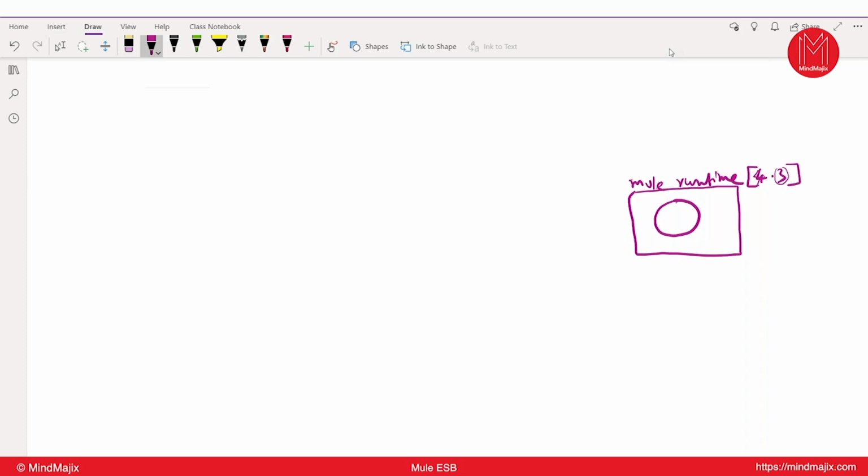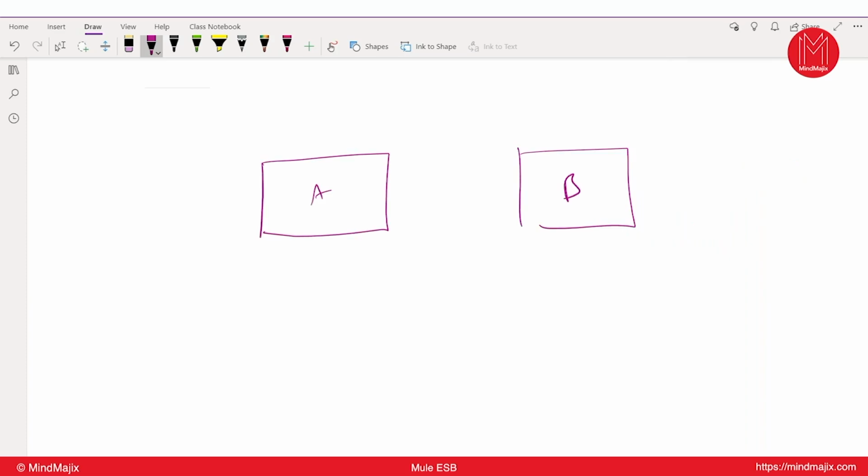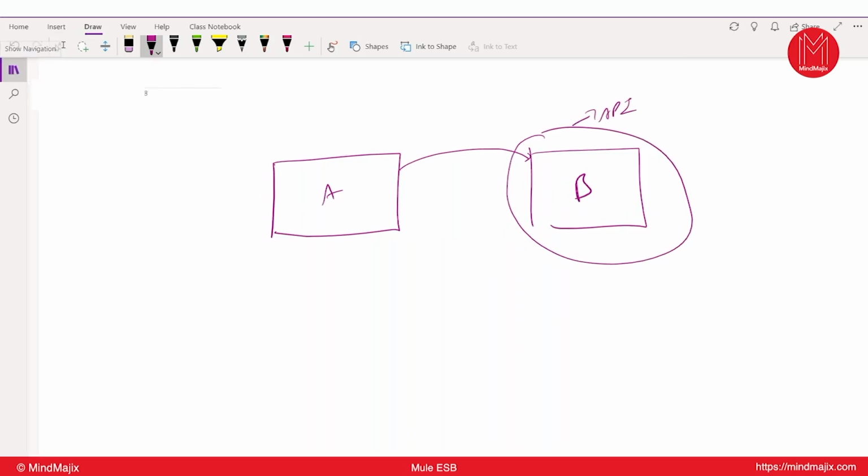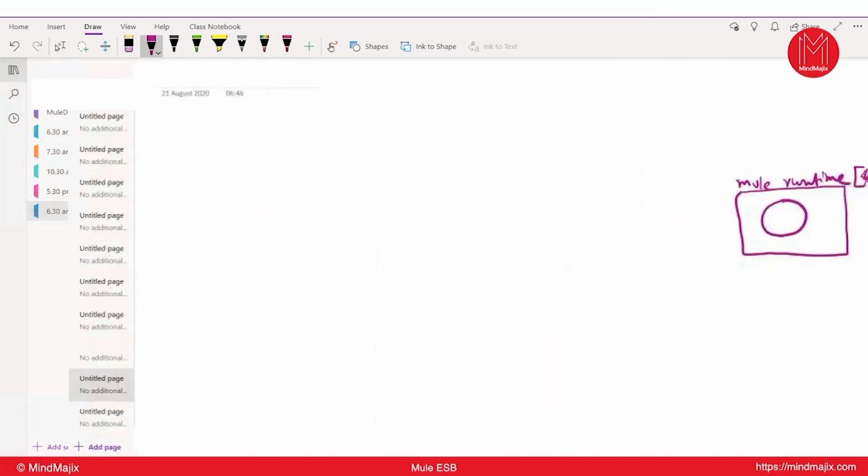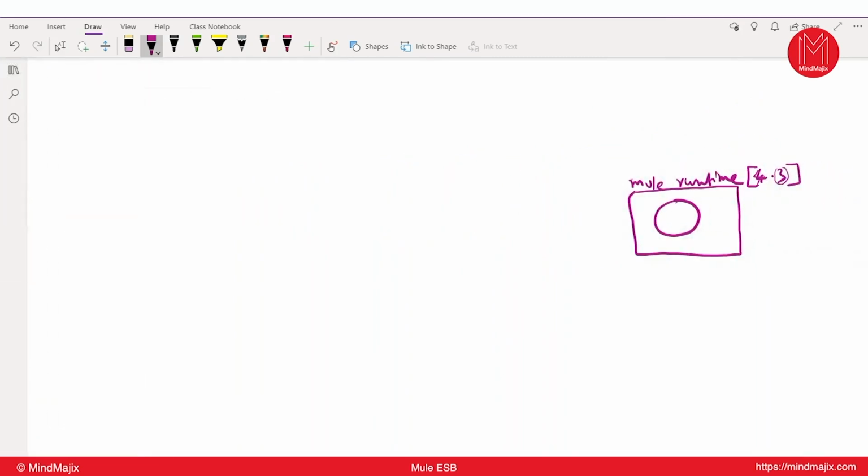How will it communicate? If two applications want to speak with each other, if application A wants to speak with application B, then what is the idea? If application A wants to communicate with application B, this application B should be exposed as an API, correct? By using some web service. Similarly, if my web application wants to communicate with my Mule application, the first thing we need to do is expose Mule, right? So design the Mule API and expose it.